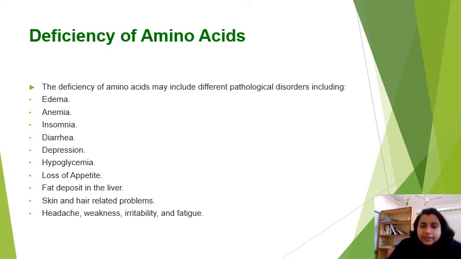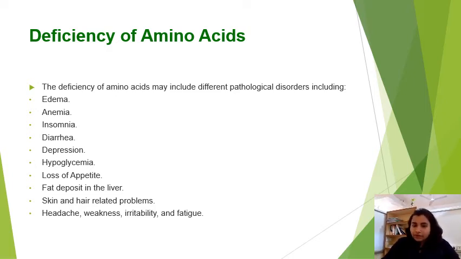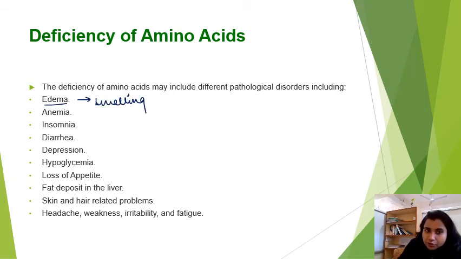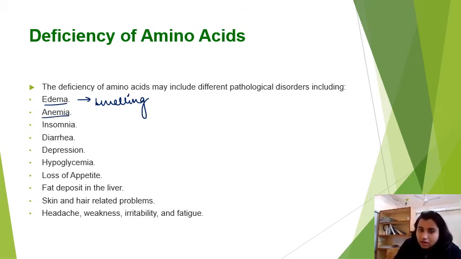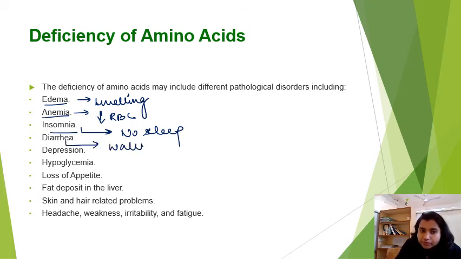Coming to deficiency. Deficiency of amino acid means what? If there is a deficiency of amino acids, the person will suffer from certain disorders. So if we see the disorders, it includes edema. Edema is the swelling of some tissues, right? Next, anemia. Anemia is what? Anemia is the loss of RBC, or you can say less amount of RBC. Insomnia means what? No sleep. We call it insomnia. Diarrhea, watery stool.